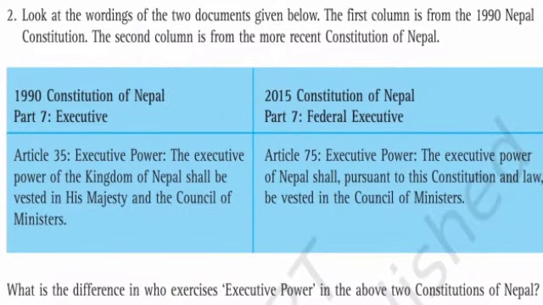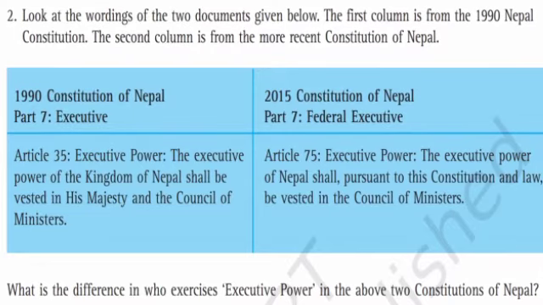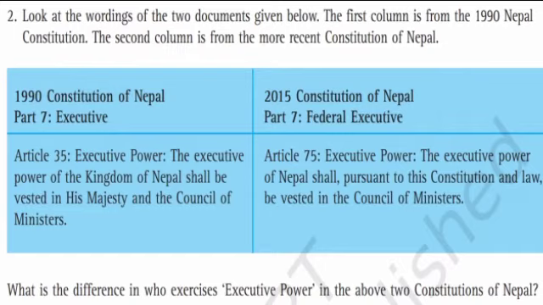Question number 2 is, look at the wordings of two documents given below. The first column is from the 1990 Nepal Constitution. The second column is from the more recent Constitution of Nepal. So children, two columns are there. First is the 1990 Constitution of Nepal.